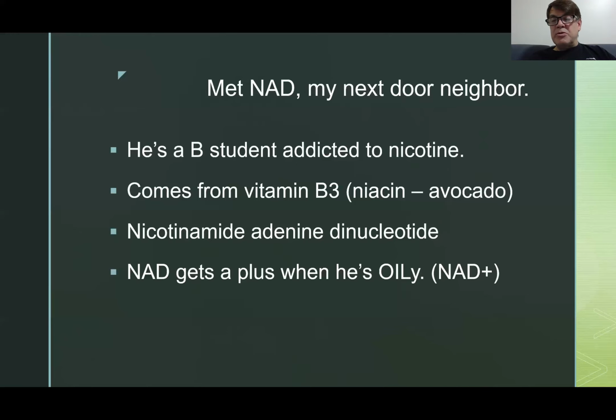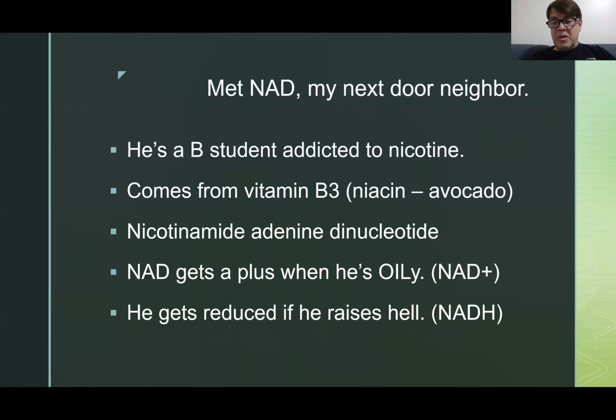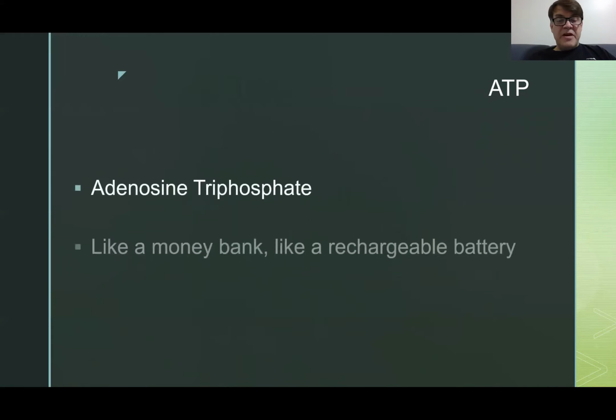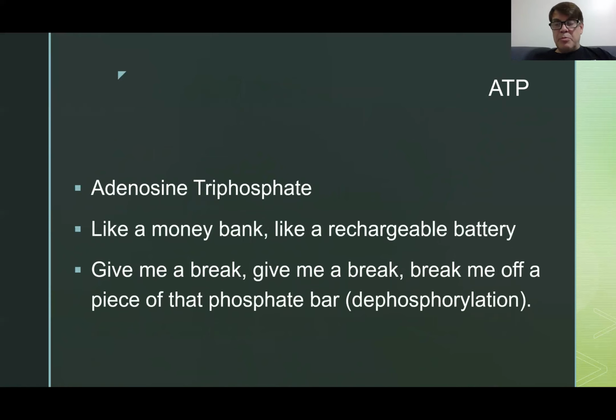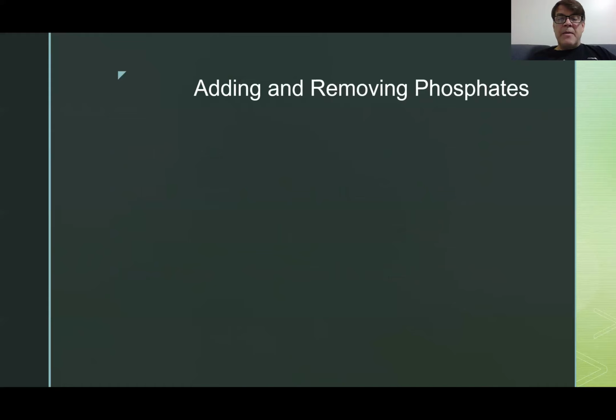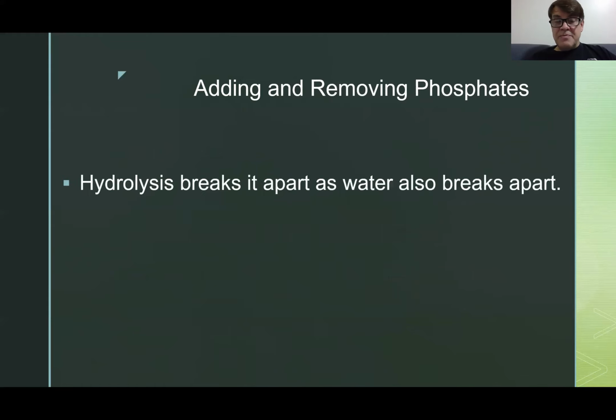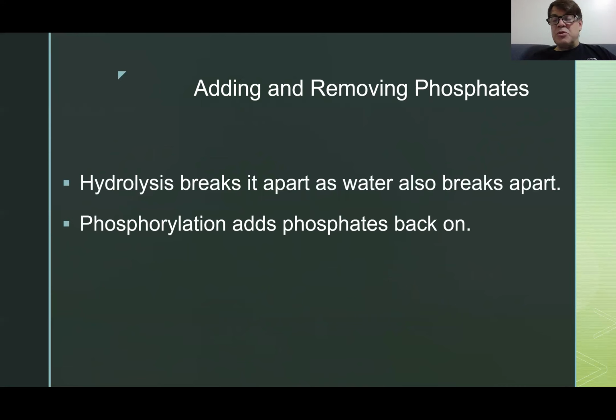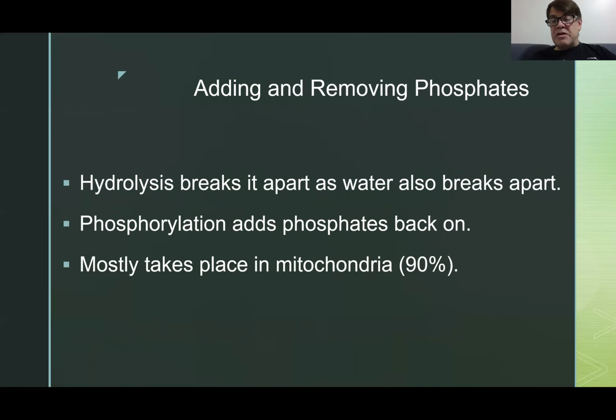And then when he's reduced, he adds an H. ATP, adenosine triphosphate, when it breaks off in dephosphorylation, releases energy. That's 1 phosphate, 2 phosphates, 3 phosphates, and the process of breaking it apart is hydrolysis. Phosphorylation is when you add the phosphates back on. 90% of that takes place in mitochondria. This has been a video on energy carriers.